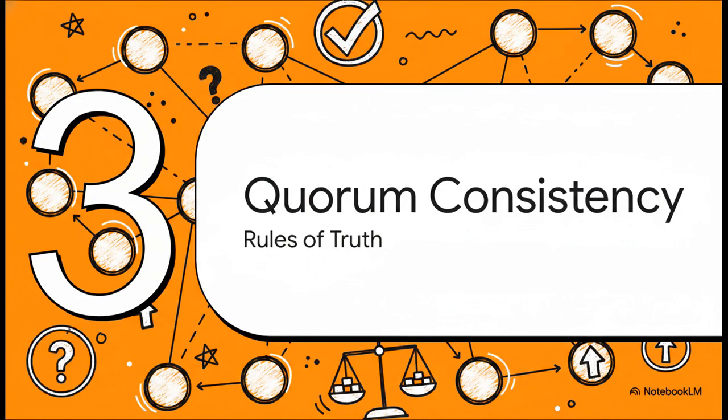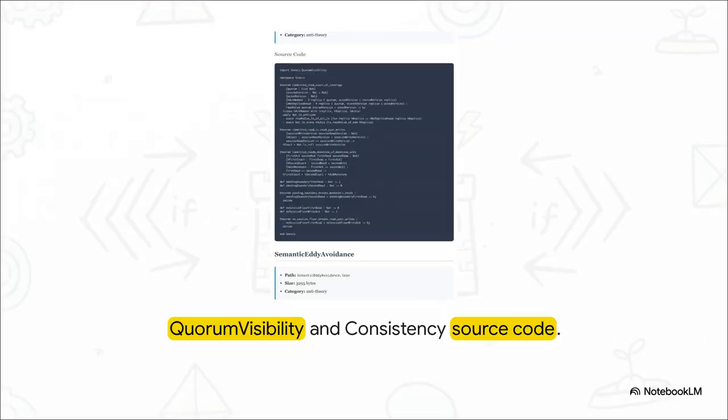Section 3. Rules of quorum consistency. Now we have to understand how a distributed system maintains absolute logical truth across its nodes. The parameters here establish committed reads and monotonic acknowledgements. In a distributed quorum, like a global network of servers trying to agree on your account balance, you often have nodes temporarily holding slightly different versions of data.